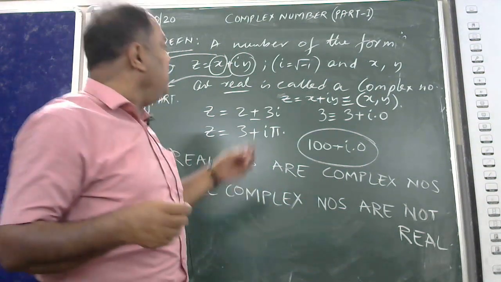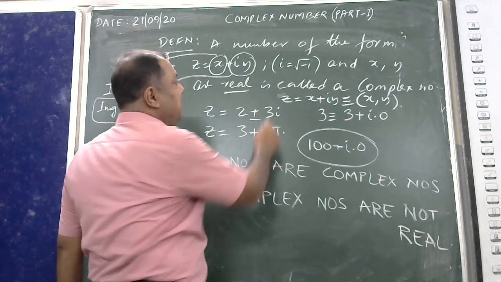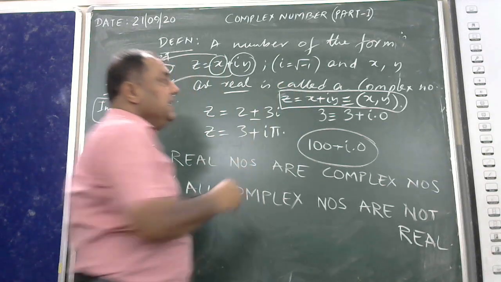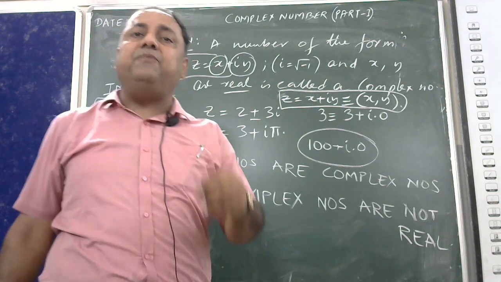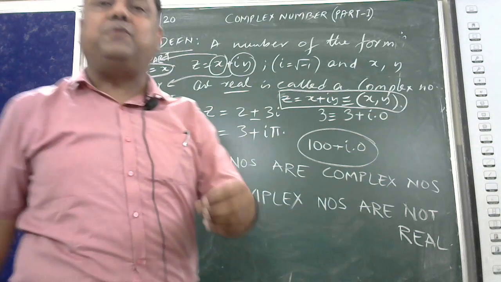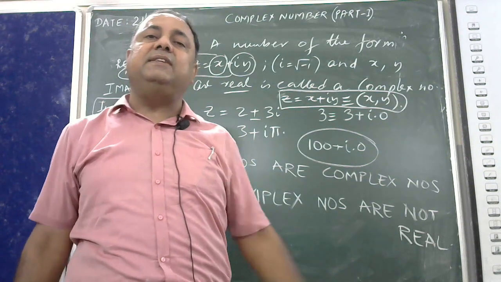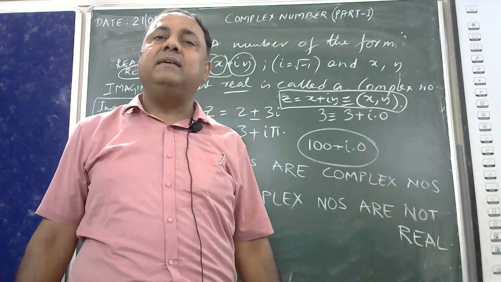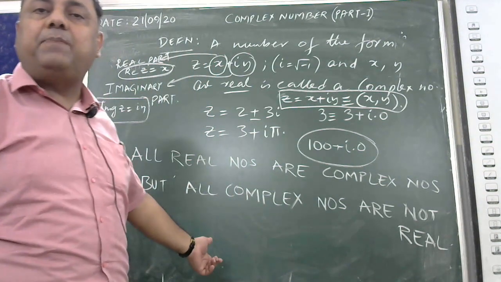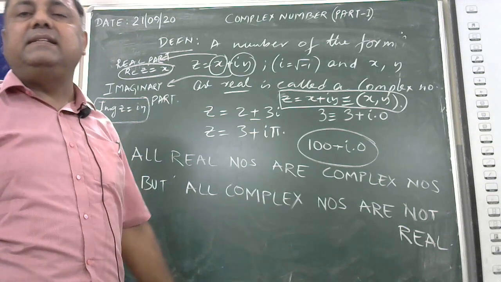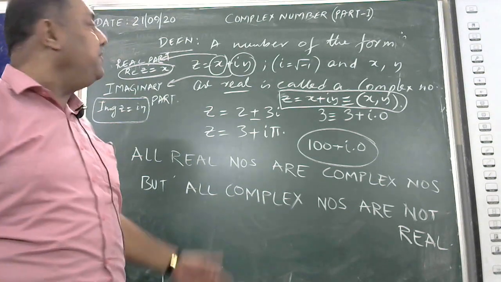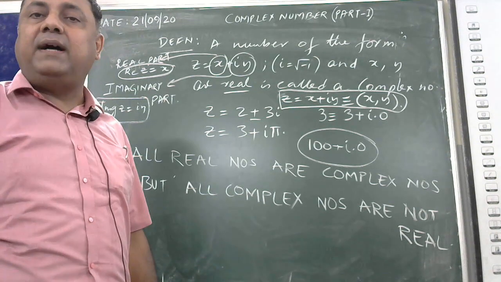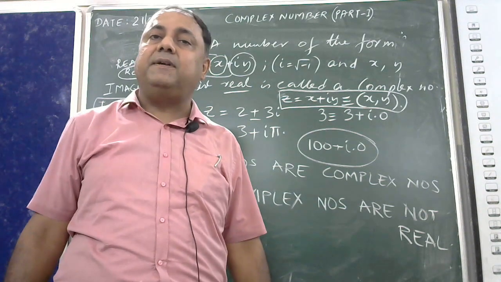In many foreign authors' books you will find it is written in this Cartesian form, x comma y. X is the real part, y is the imaginary part. So therefore z is equivalent to x comma y is our complex number.